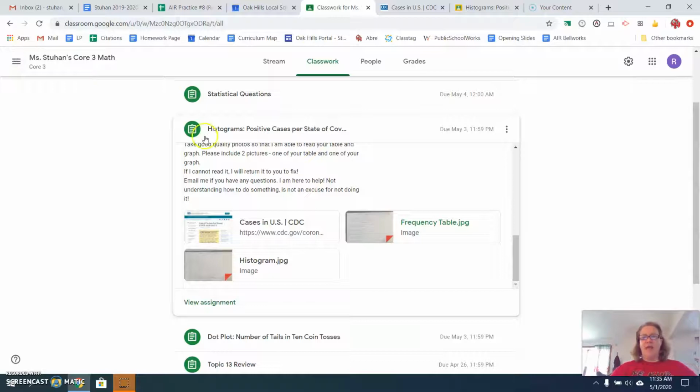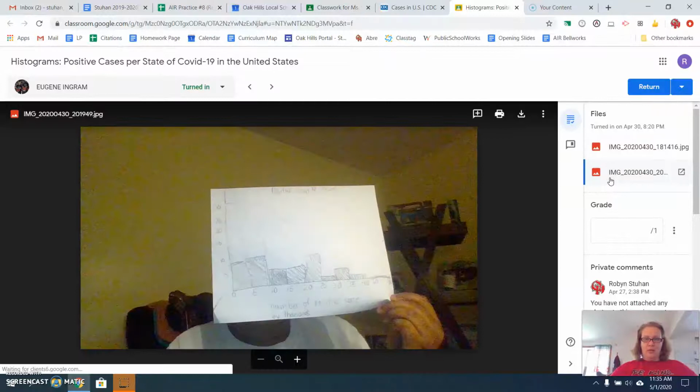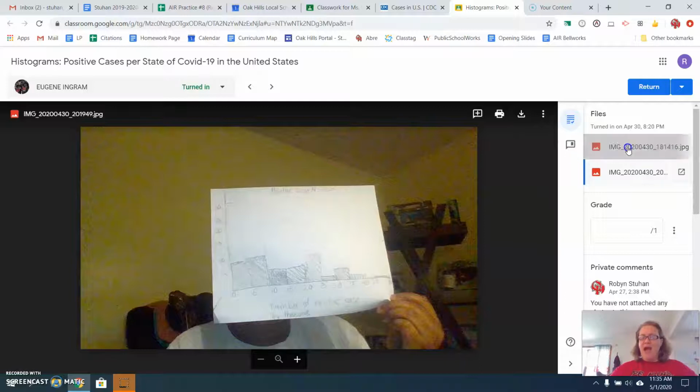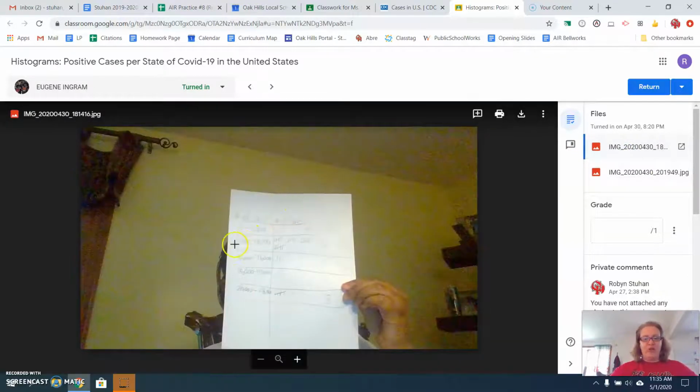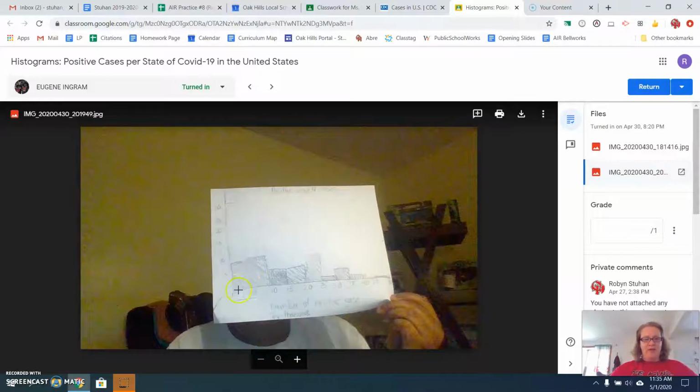And then I wanted to look at your frequency chart. I'm not sure what is happening here because according to your frequency chart, you have between 0 and 5,000 states, you have 0. But then when I look at your histogram, here is the bar that talks about how many states are between 0 and 5,000, and you've colored up to, it looks like, around 8 states. So I'm not sure why your histogram doesn't match your frequency chart, but either way, both are incorrect. So you're going to need to fix both of them.